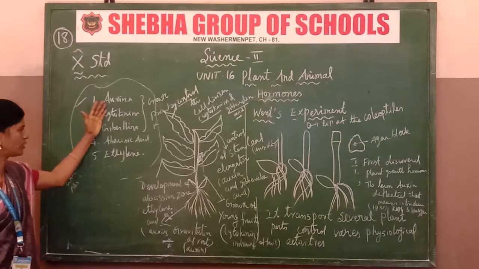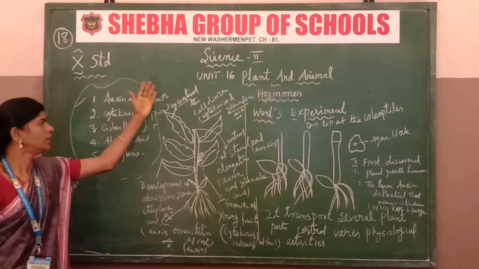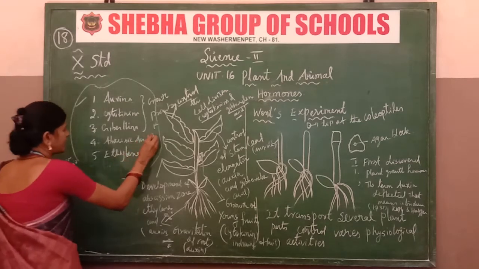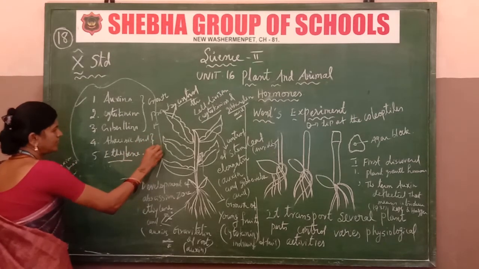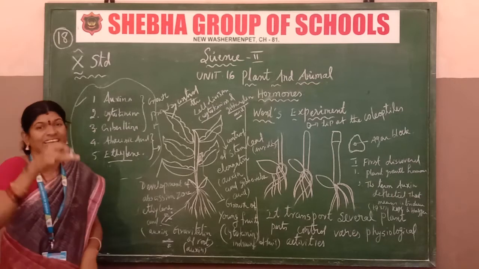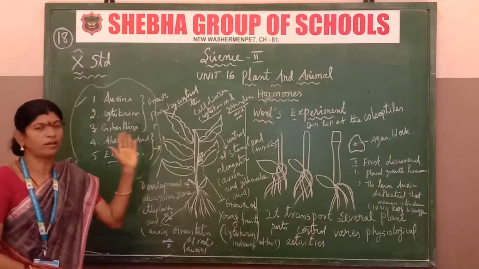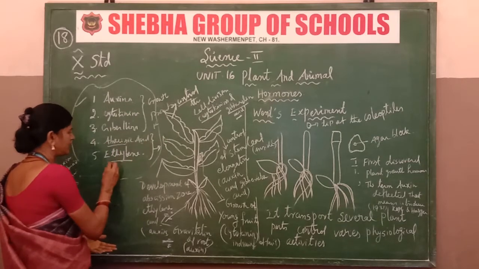Auxin, cytokinin and gibberellins are the growth-promoting hormones. Next, abscisic acid and ethylene. These two hormones are growth inhibitors. Growth will be stopped by the hormones abscisic acid and ethylene.